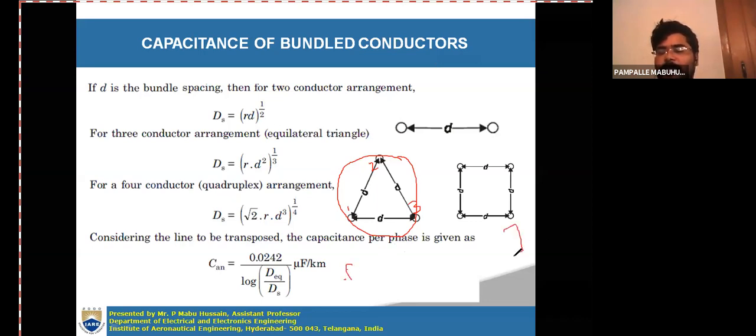Now here you have to consider each single subconductor at a time. You have to write the products.